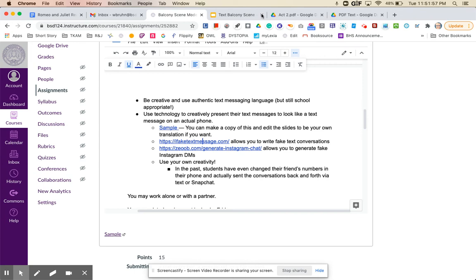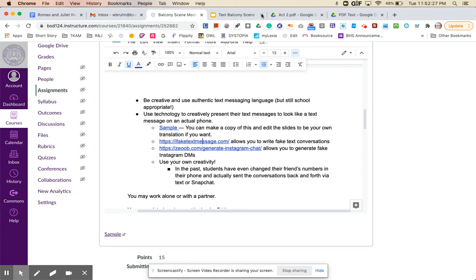You can work alone if you want to. You can also choose to work with a partner. And I know that you're distance learning today, so that might work better for some of you than others. But this is a great opportunity of something that you could collaborate on during distance learning. You don't have to be right next to each other to be able to do it, since it's via text or via internet anyway. If you're working on paper, you could still text a friend and see what they think and write stuff down.